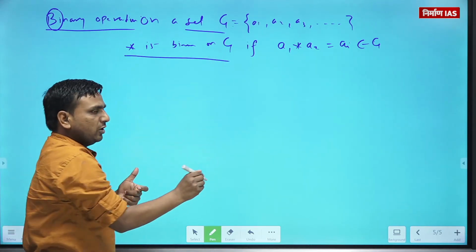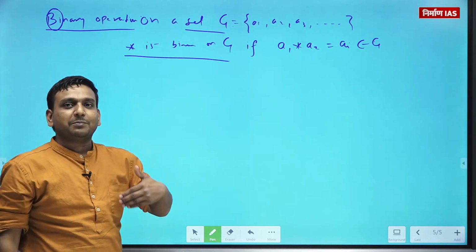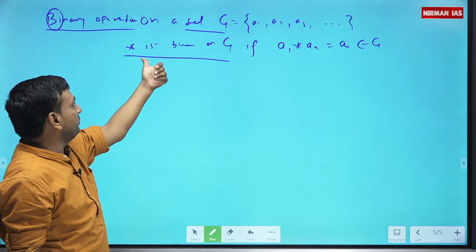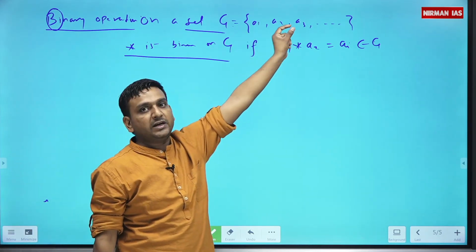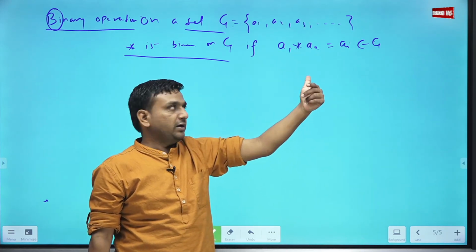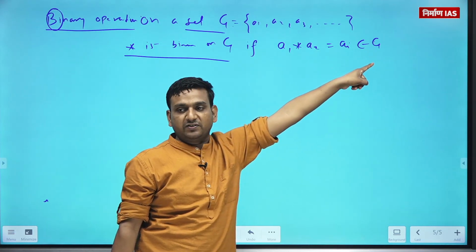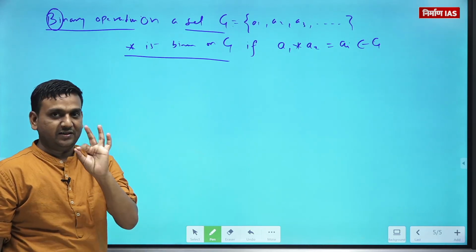Whenever you say binary operation, don't call it just binary operation. Be in the habit of saying binary operation on the set G. When you apply this operation between any two elements of this set G, we get an element in the result, and that element itself must be an element of the set G only. Then we will say this is a binary operation on G. Clear?